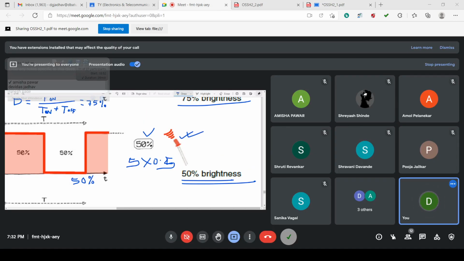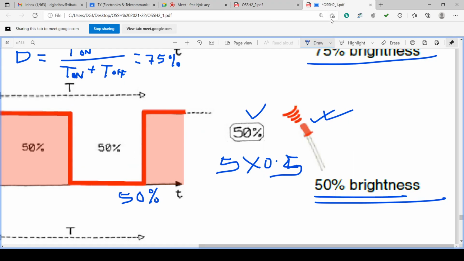So let us continue. What we are discussing is that the pin is having a digital output basically, and the digital output is made on and off at a particular time interval, capital T. Now this particular capital T is divided into two parts, on time and off time.